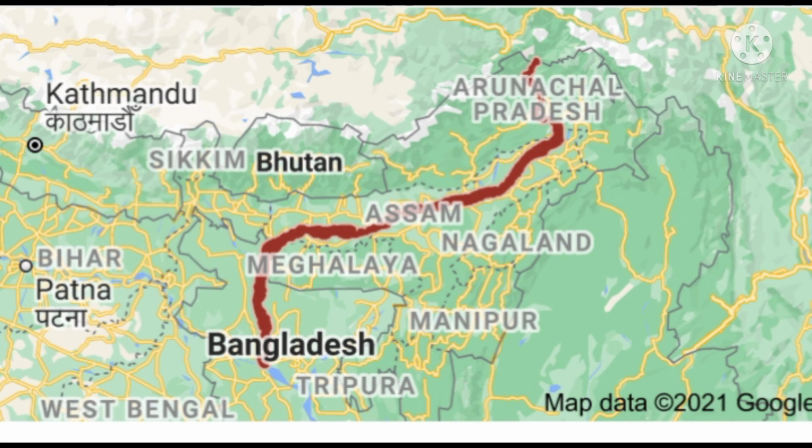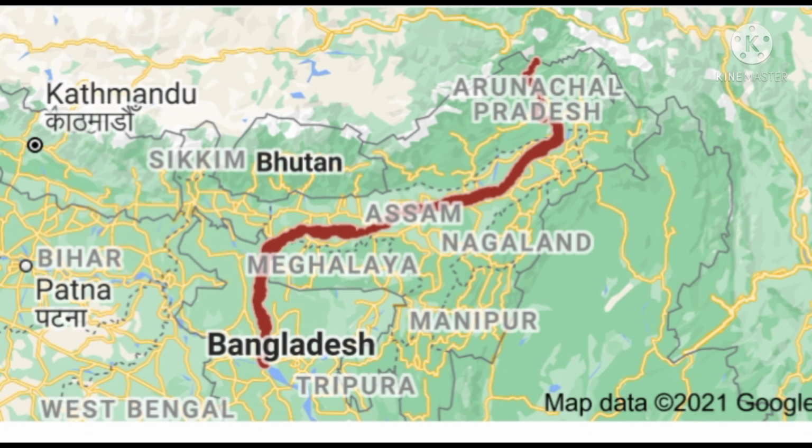River Brahmaputra is popularly known as the lifeline of Assam because it is one of the most important sources of transportation in the state. Okay. The water from the river is also used for irrigation.